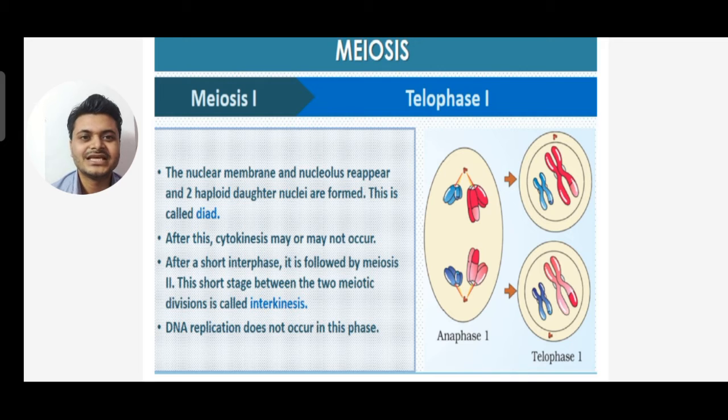This short stage between the two meiotic divisions is called interkinesis. So after a short interphase, it is followed by meiosis 2. This short phase between the two divisions is called interkinesis, and DNA replication does not occur in this phase.